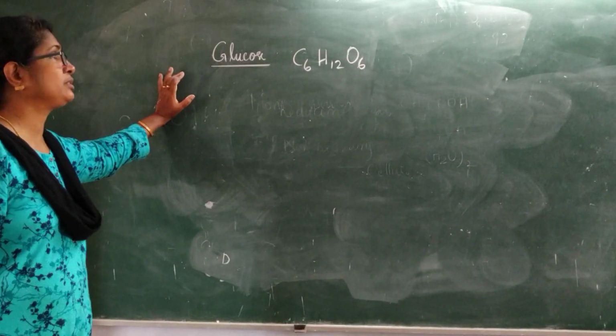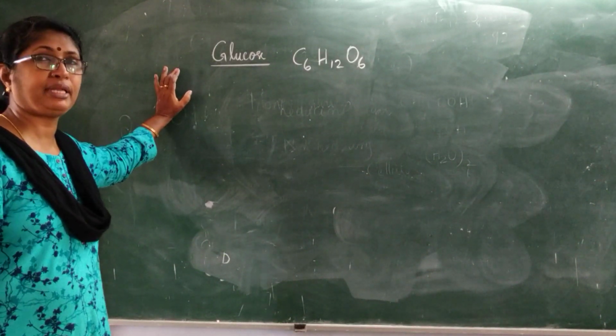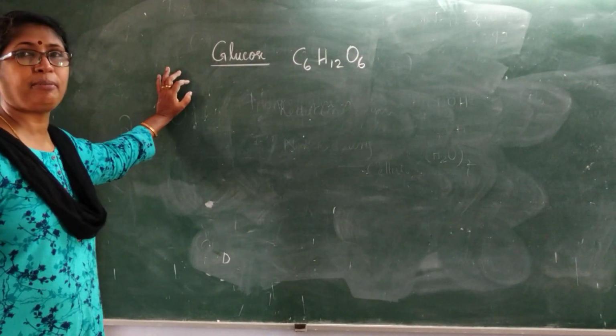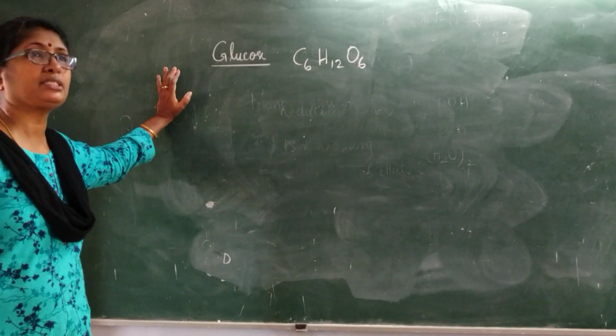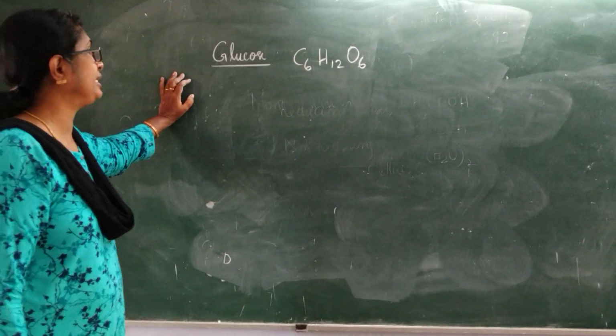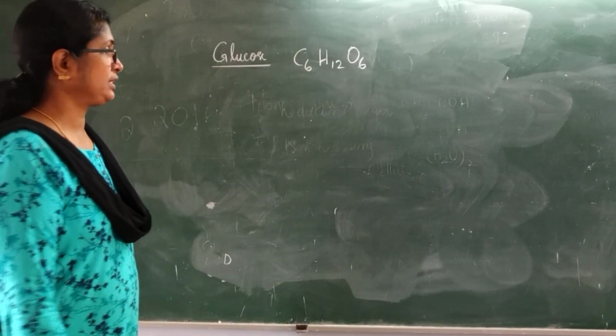You know the steps in the elucidation of the formula: percentage composition, then determination of empirical formula, then determination of molecular mass, then determination of molecular formula. That we have already studied. So glucose has the molecular formula C6H12O6.